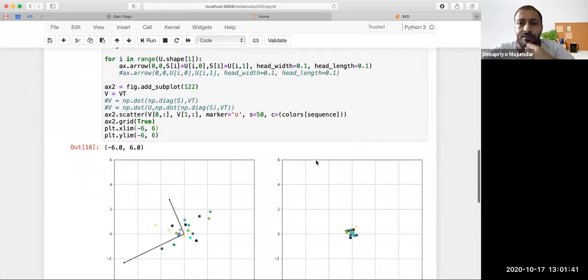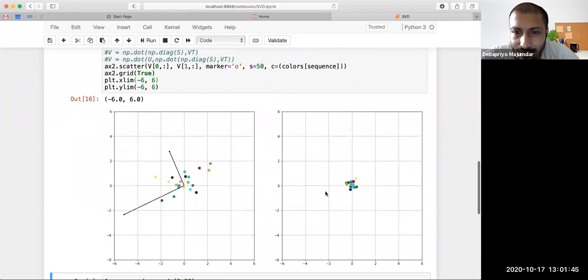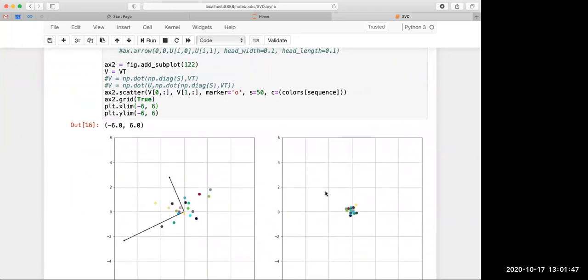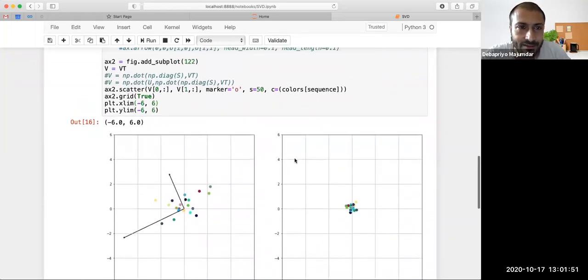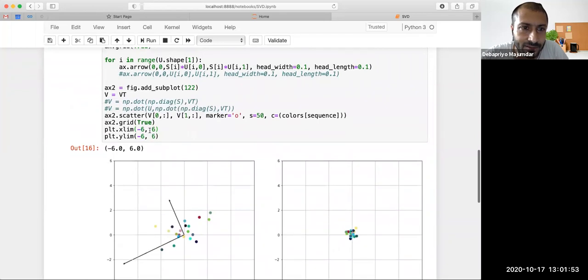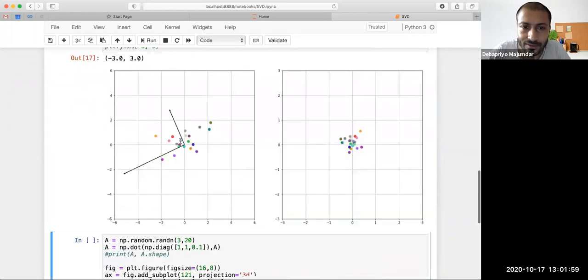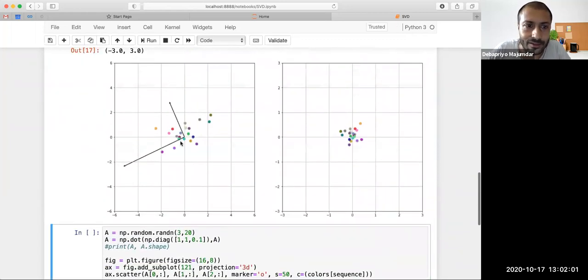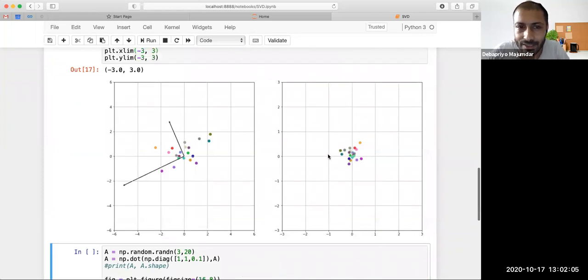Now it looks something like this, because I'm drawing it on a larger scale. Maybe if I set the scale size smaller, you will feel better. So these are in different scales now, but you see the points here.